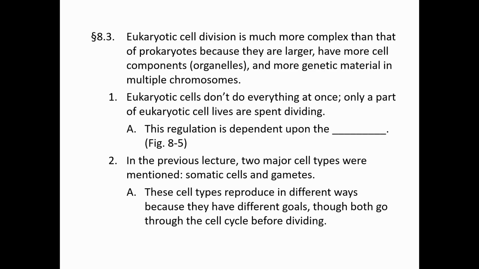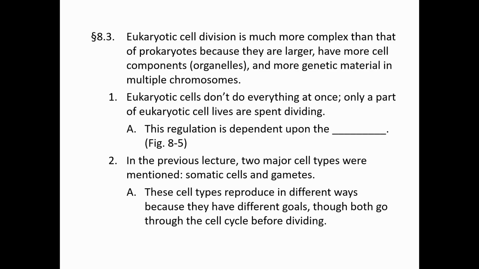So now let's get into eukaryotic cell division, which is way more complicated than prokaryotes because we have a lot more going on. We're much larger, we have all these different organelles that we have to worry about, and our genetic material is in a much larger multiple chromosome format. Now, with eukaryotic cells, because we have all these complicated things going on, we don't do everything at once. Only some of our time is spent dividing. So we're not going to be going through that 20-minute rush hour project that bacteria were going through.